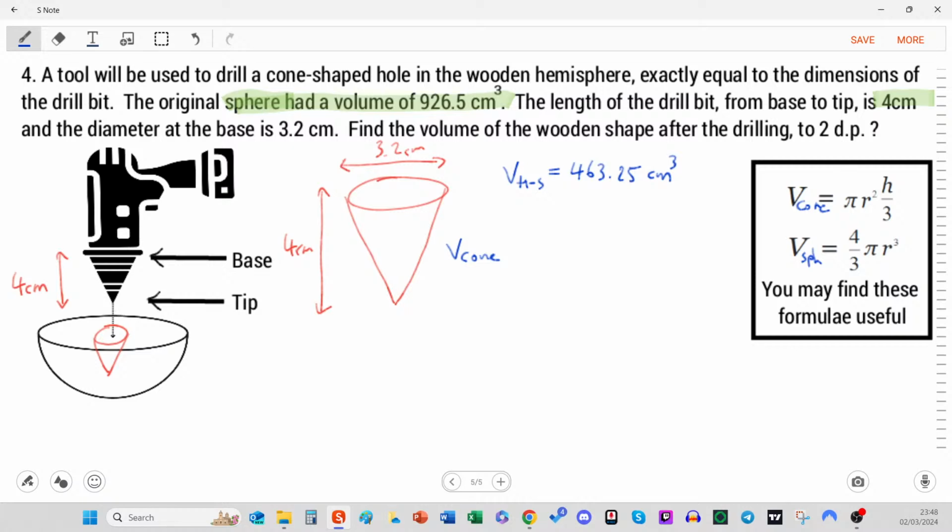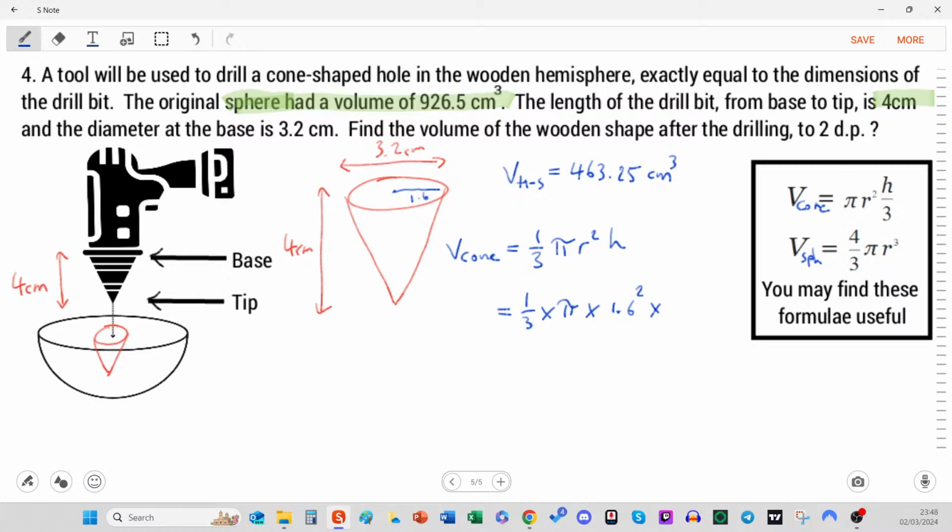So we can get on with the formula. The volume of the cone is going to be, I like to write it like this, pi r squared h. So let's put all of that in. The radius, that's what we want to know. That's 1.6, which is half of the diameter. I'll just write it on the diagram so you can see. Squared times the height.